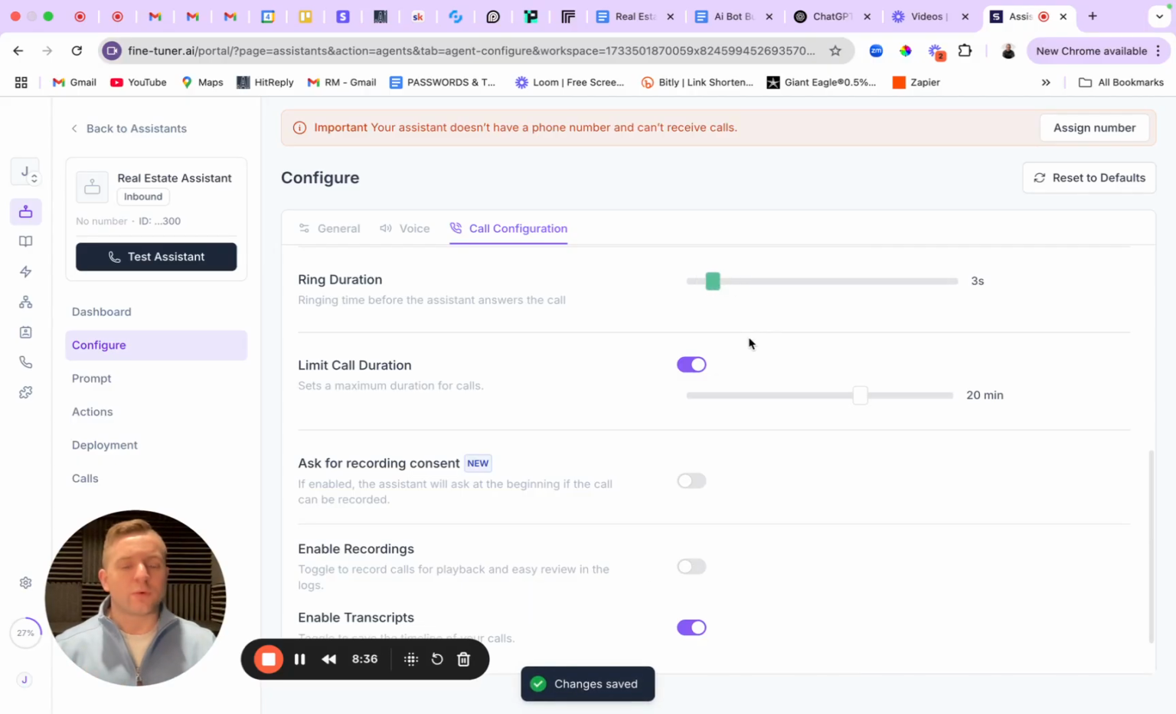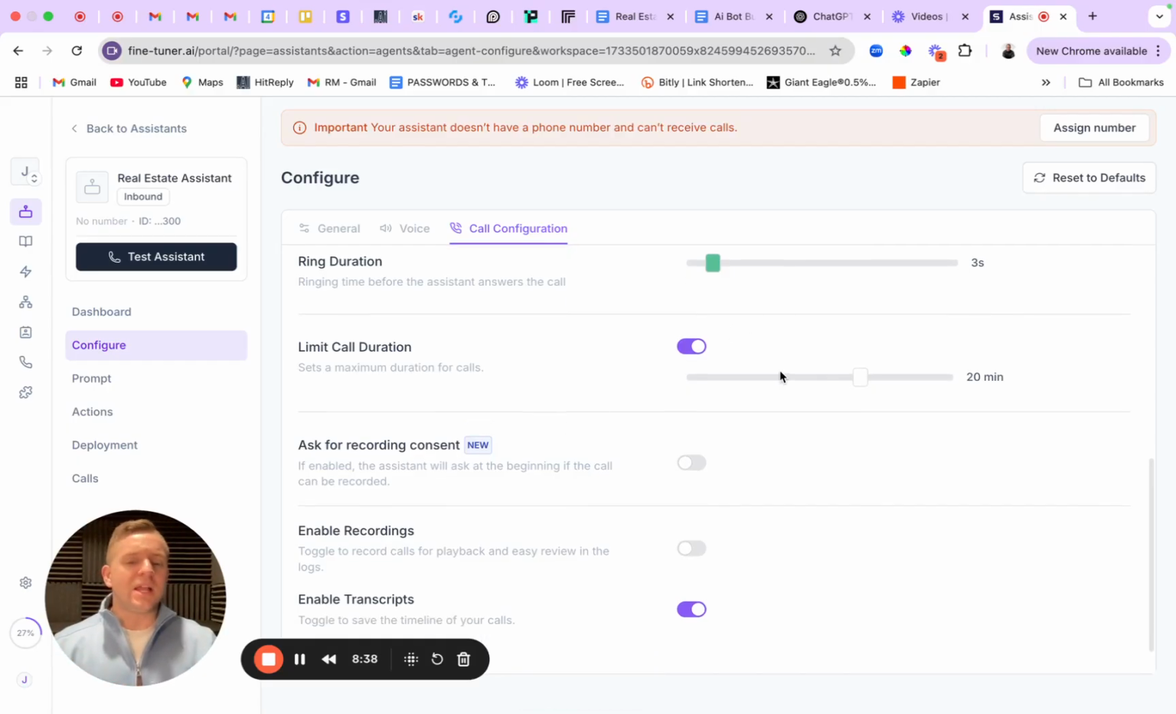You can do 2, you can do 4. I found 3 works pretty well. Limit call duration. Now, you get charged for a couple different things within SynthFlow or really any of the AI voice agent calling providers. So first way you get charged is the software itself. So you have the monthly subscription. Second way you get charged is for usage.